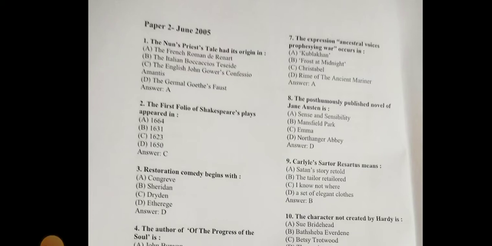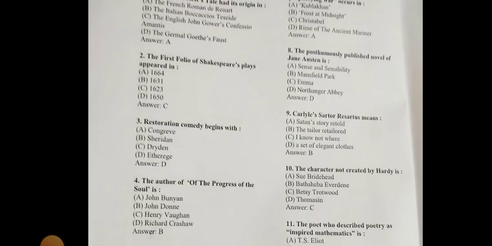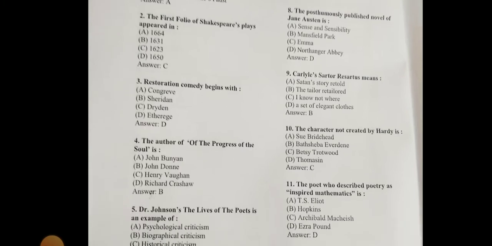Paper 2, that is the paper of English literature for UGC NET of June 2005. And the first question is, the Nun's Priest's Tale had its origin in, so the right answer is the French Roman de Renard. Second question is, the First Folio of Shakespeare's plays appeared in, so the right answer is 1623.